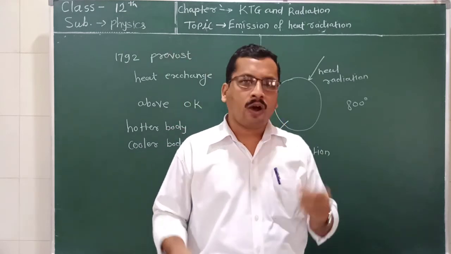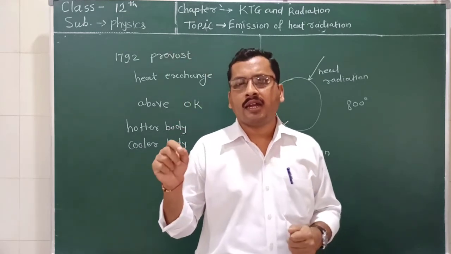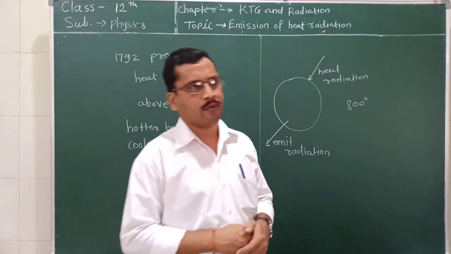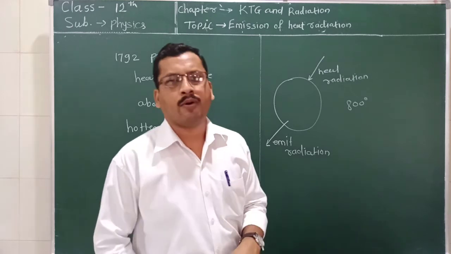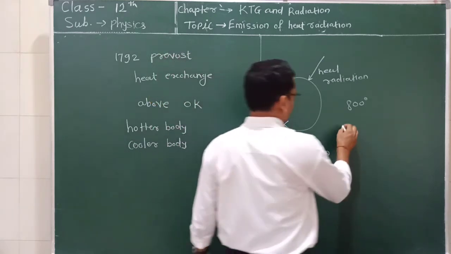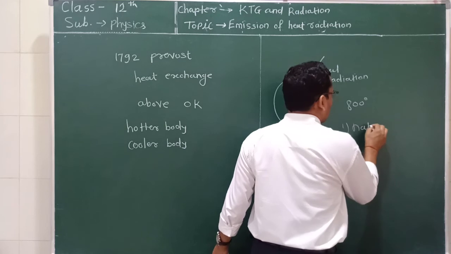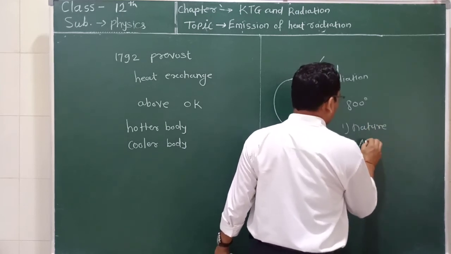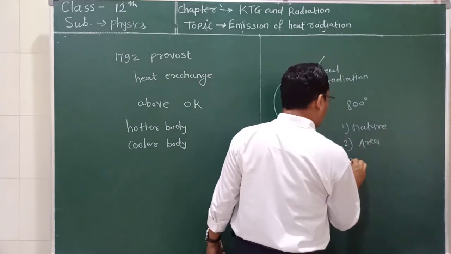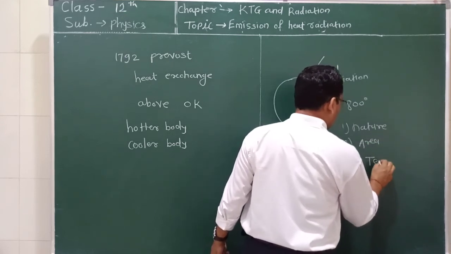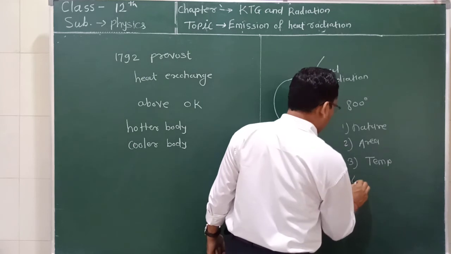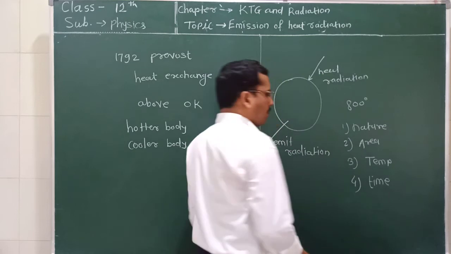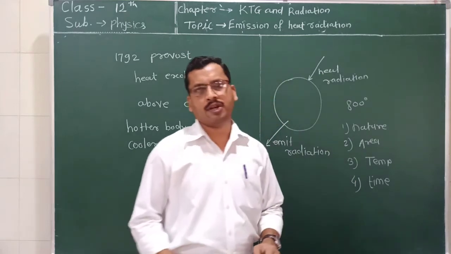So on which factors does the radiant power or the emission power of the body depend? It depends upon the nature of the surface. It also depends upon the area, it also depends upon the temperature, and it also depends upon the time for which it is emitting.